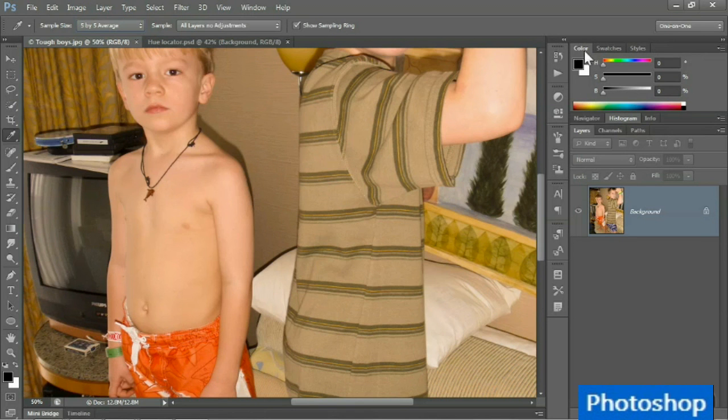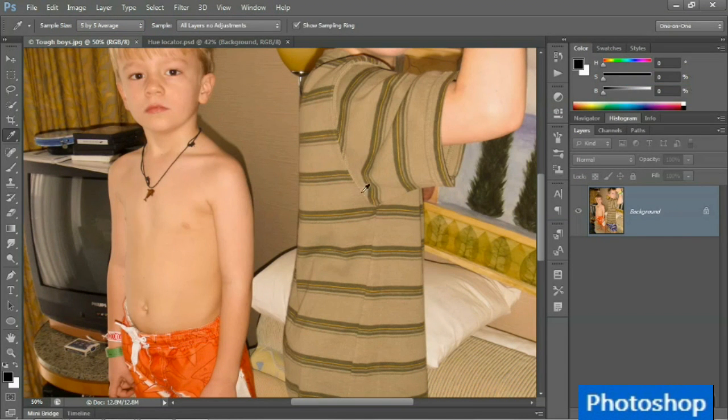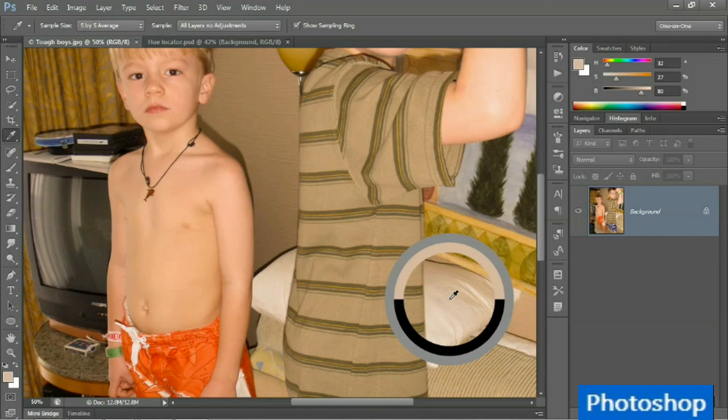Then go over to your color panel. Make sure it's up. If not, choose the color command from the window menu. Click on the flyout menu icon and make sure that you're looking at the HSB sliders, hue, saturation, and brightness. And then drop down to the pillow and click on it. Notice as you click, and I'm clicking and holding here, you'll get a ring that's showing you the old foreground color down at the bottom, which is black by default, and a new foreground color up at the top. And you can see that it's some sort of beige. I'm going to go ahead and release.